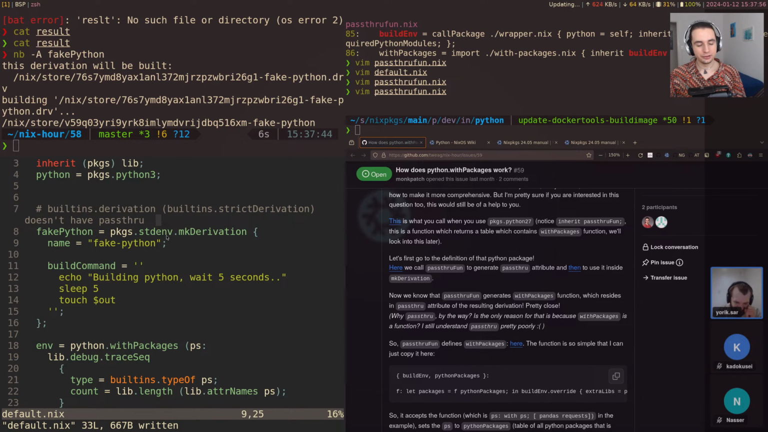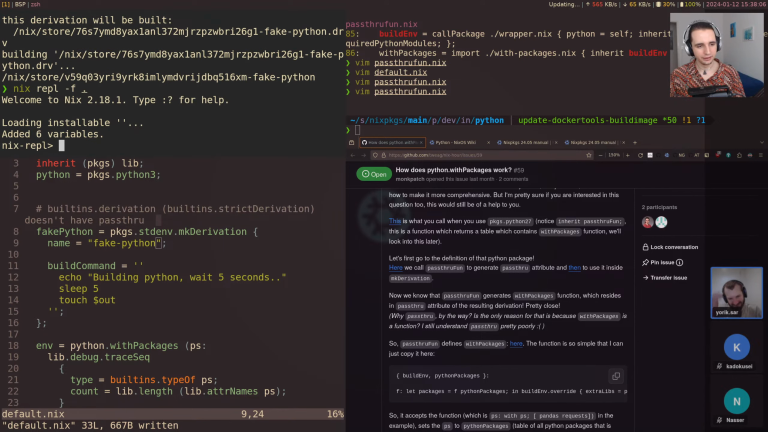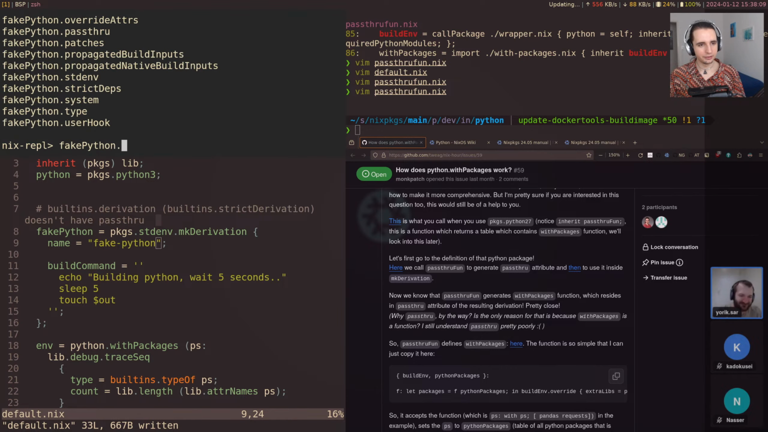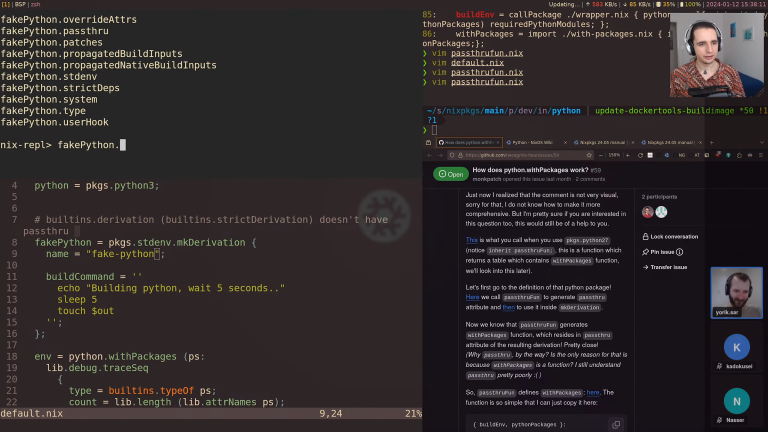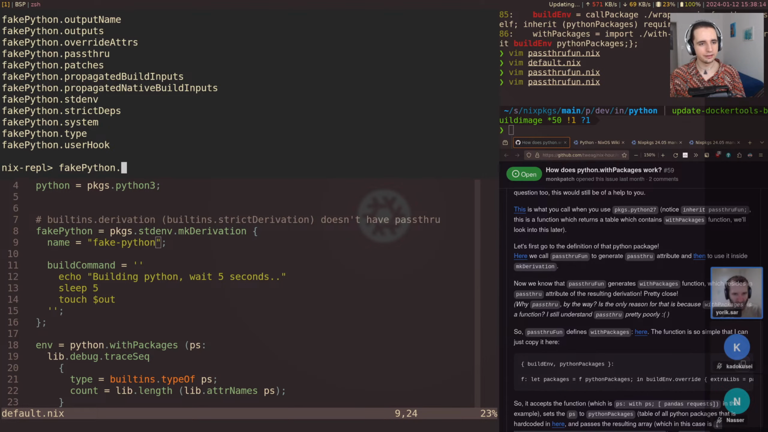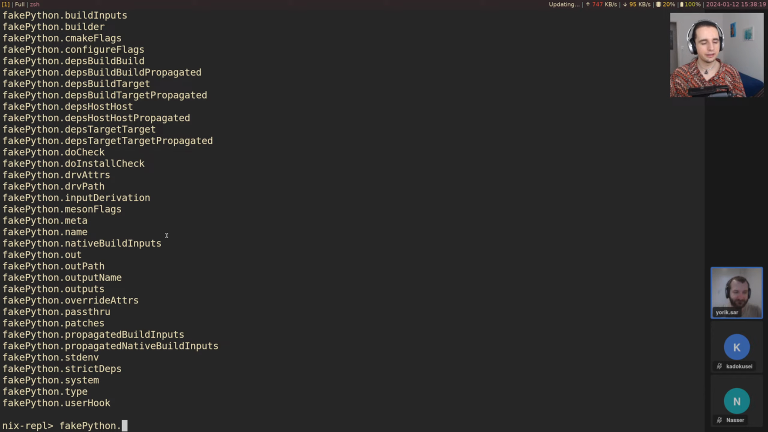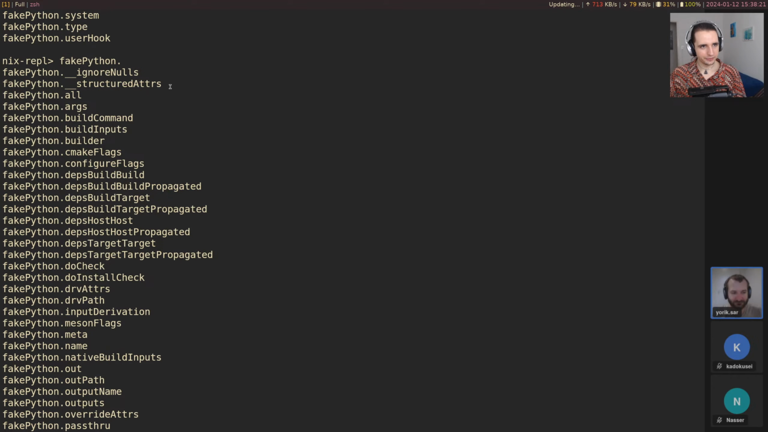But now let's presume that we want something in the result. So actually, let's load this into Nix REPL, the current file, or the default.nix, and let's say fake Python, and let's see what's available here. And so it's a lot. Can I get some tab completion? I can't. Okay. So there's things like ignore nulls, structured attrs, all comes from derivation, args. Not sure where that comes from.